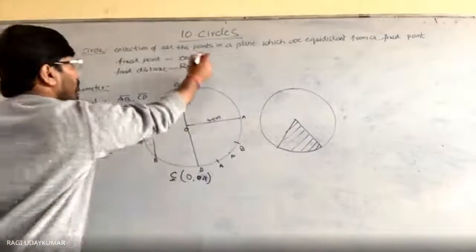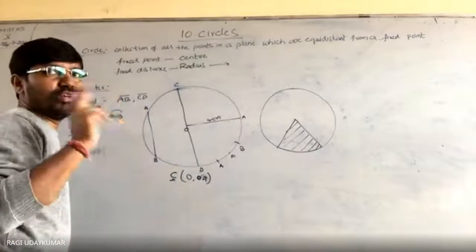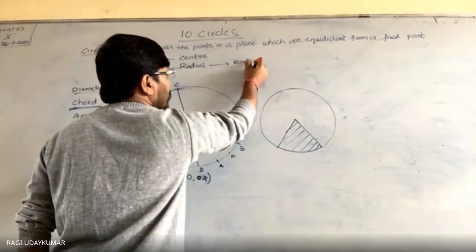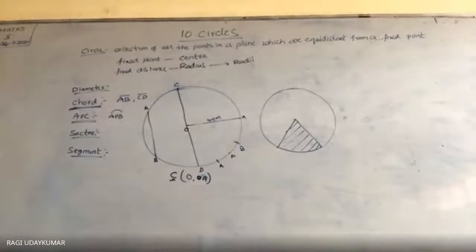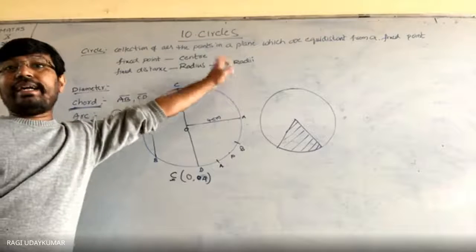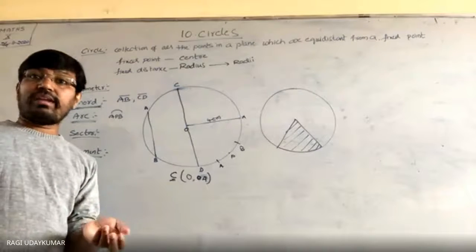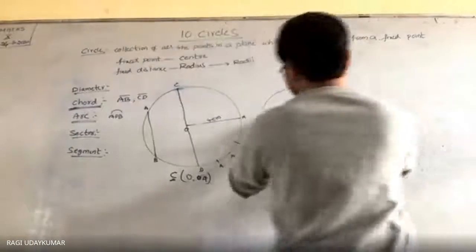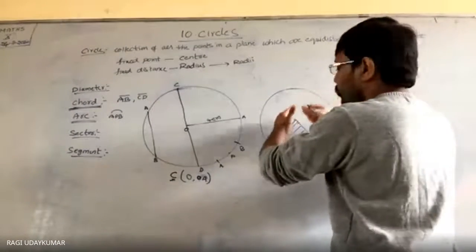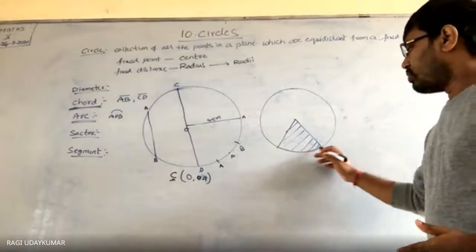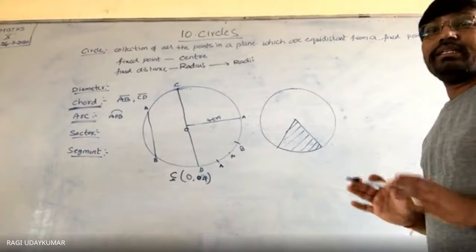A sector is a region bounded by two radii. What is the plural form of radius? The singular is radius, and the plural form is radii. Don't write radius. For diameters we add an s for plural, but in the case of radius the plural is radii. So the region bounded by the two radii and the arc joining the end points of the radii is called a sector.